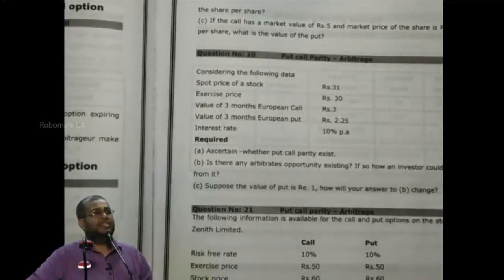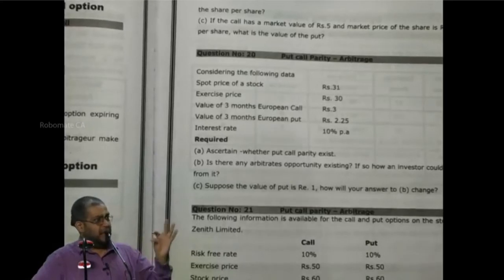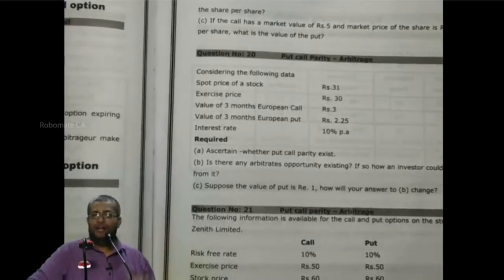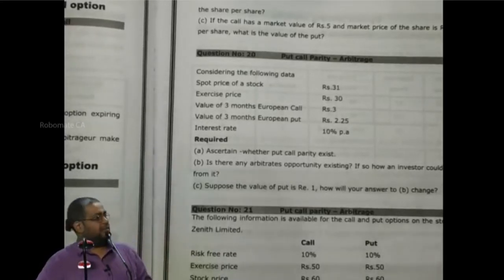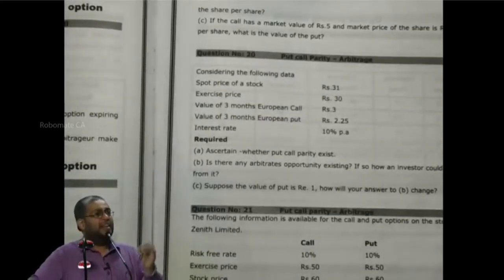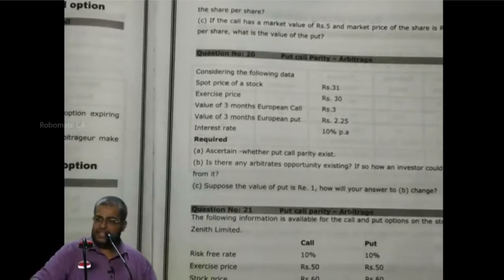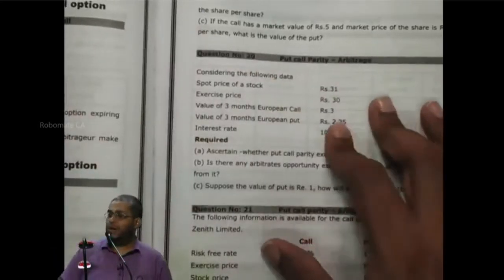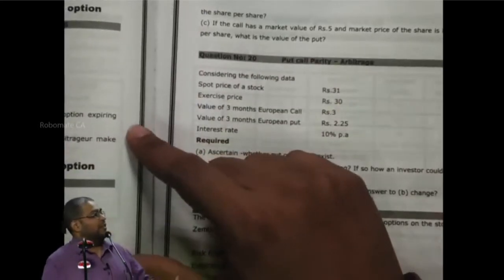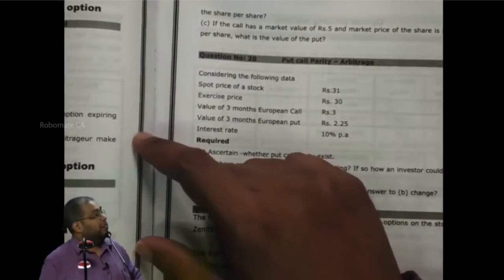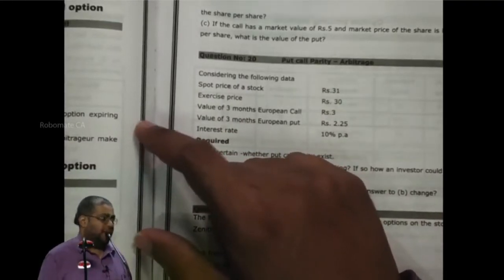The book is John C. Hull. It is like a Bible for the derivative segment, that is options, futures and swaps. A very well written book. In that, every learning objective we discuss is one condensed chapter from that book. Now we move to the next issue: the binomial model for option valuation.